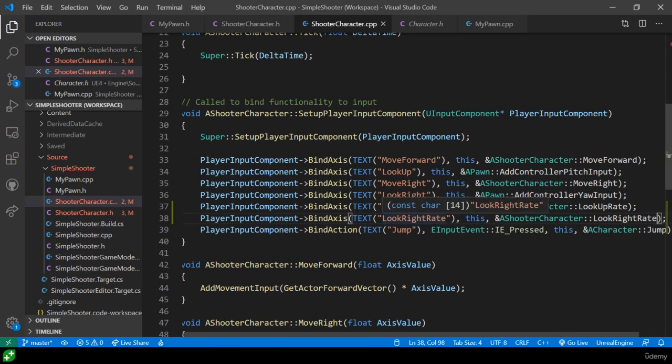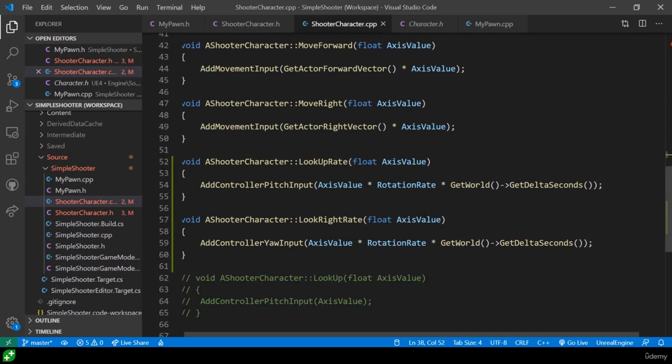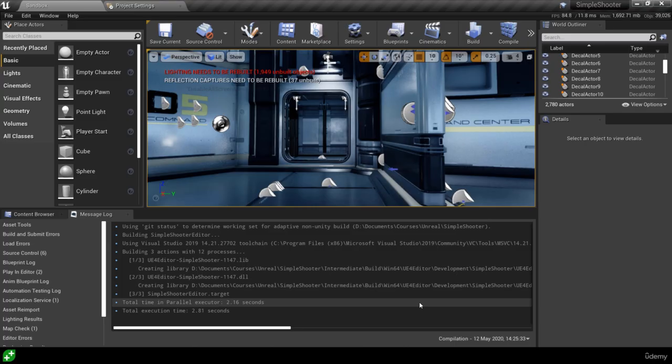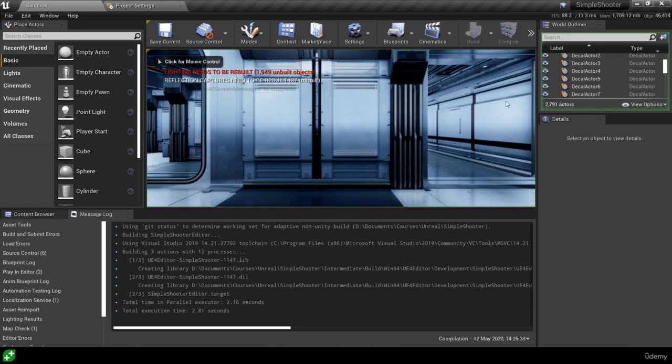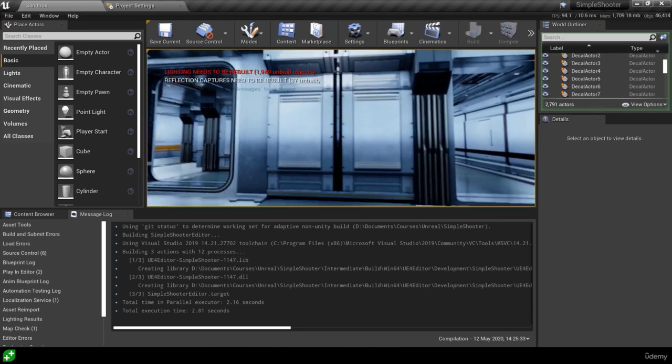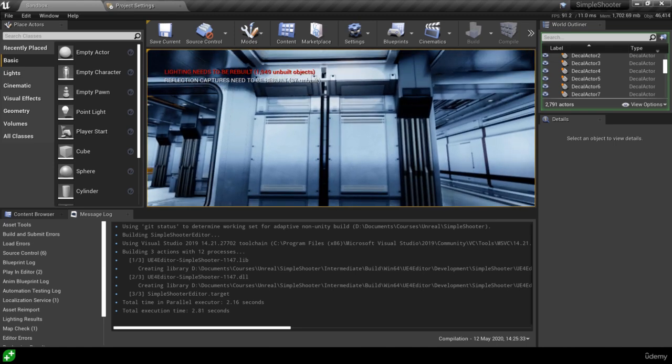Bind axis look right rate. It's calling the look right rate function. All seems in order, calling the yaw input as it should be. Don't know what happened there. I just hit recompile again and then hit play again. Sometimes you have to do this, but now the looking left and right is working, up and down is working, albeit at a very, very slow pace.